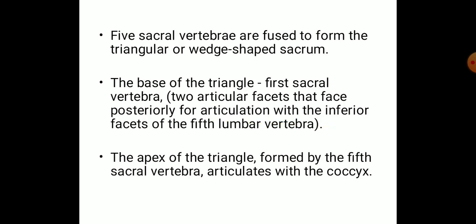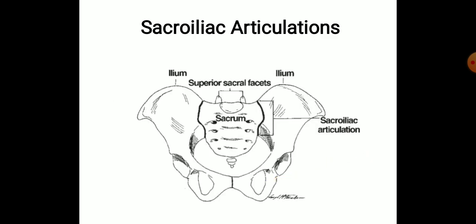So this is the basic idea about the sacral region, the bones which form this triangle, which is the base and which is the apex of this triangle, and the articulations between the base and the lumbar vertebra and between the fifth sacral vertebra and the coccyx. And next is the sacroiliac articulation.